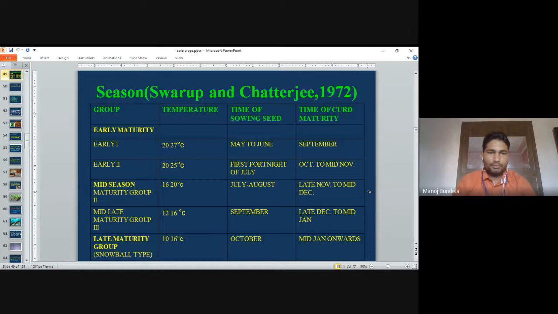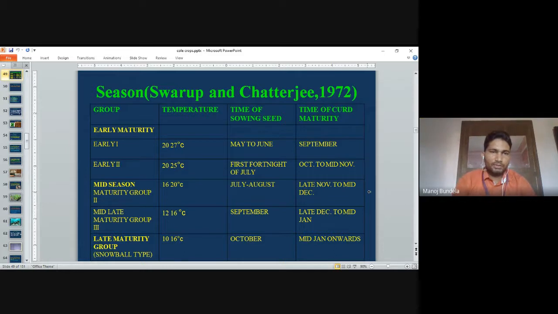Mid-season varieties, maturity group second, 16 to 20 degrees centigrade temperature, July to August sowing time, and late November to mid-December time of maturity. Mid-late maturity group third, 12 to 16 degrees centigrade temperature, time of sowing is September, harvest late December to mid-January. Late maturity group, called the snowball group, 10 to 16 degrees centigrade temperature, time of sowing is October, and from mid-January onwards we go for harvesting.